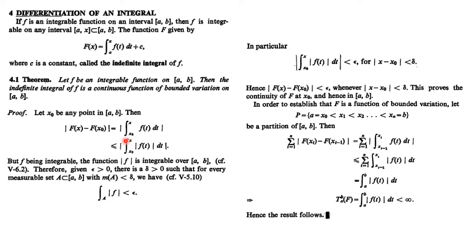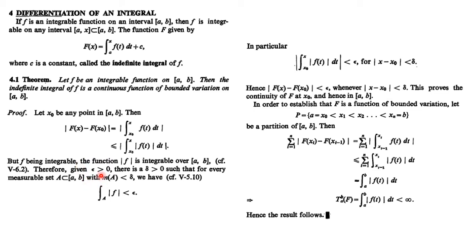Okay. Now you can take the mod inside. So this will be less than or equal to the integral of mod of f(t) going from x naught to x. Now what is given to us? Given that our f is integrable on the closed interval [a, b], this implies mod of f is also integrable.